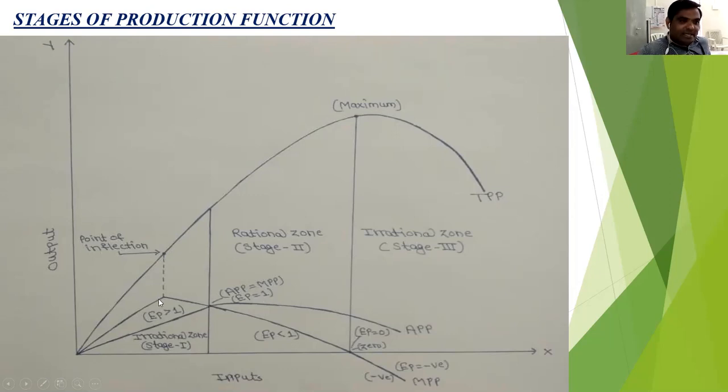In the first stage, MPP is greater than APP. That's why EP is greater than 1. So in the first irrational zone, MPP is greater than APP, and EP is greater than 1. At the end of stage 1, MPP is equal to APP. That's why EP is equal to 1.